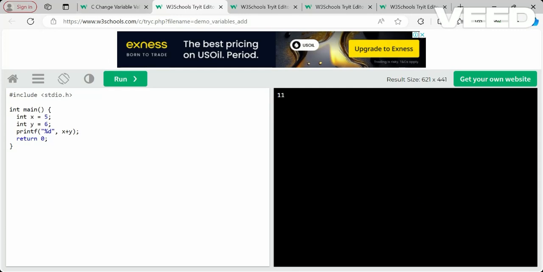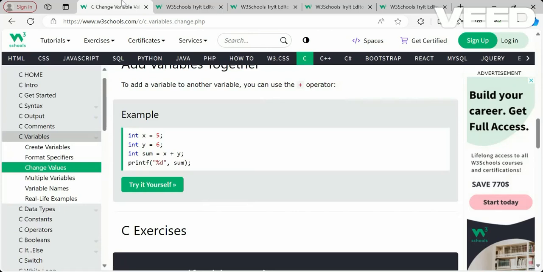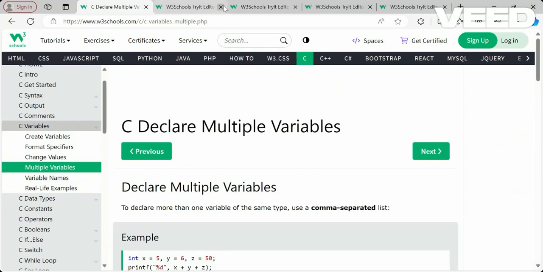If you give percentage d here, we get this. If you give percentage f, then you will have a float type of value, so the result will be a float. Next, the remaining part you can do afterwards. Next, we are going to see multiple variables.